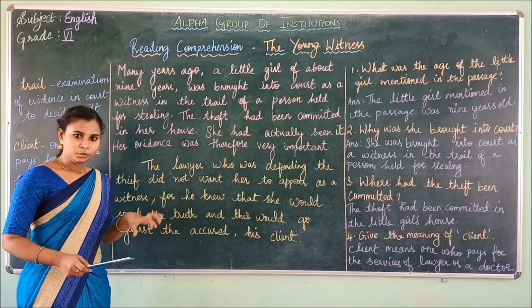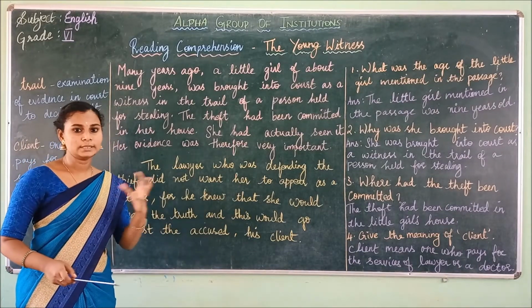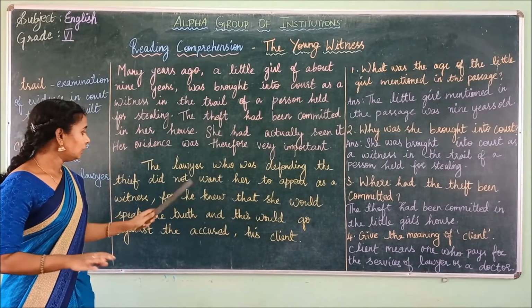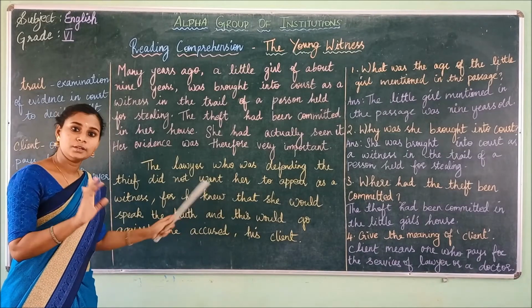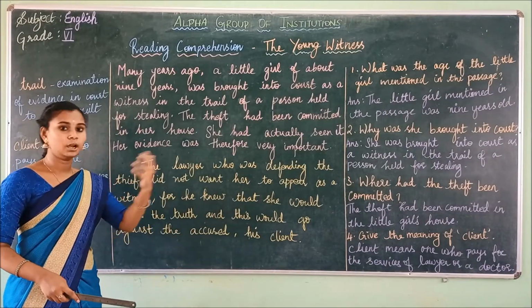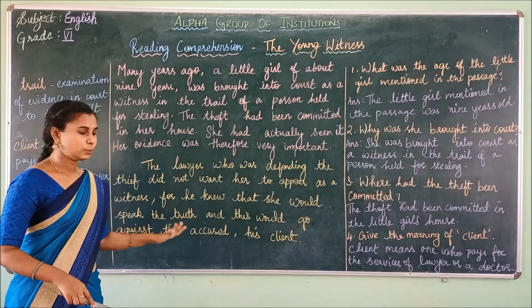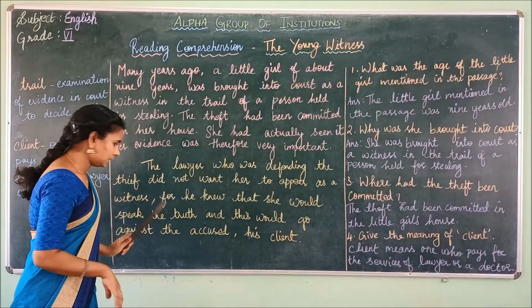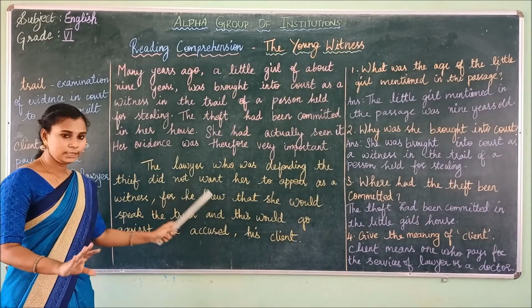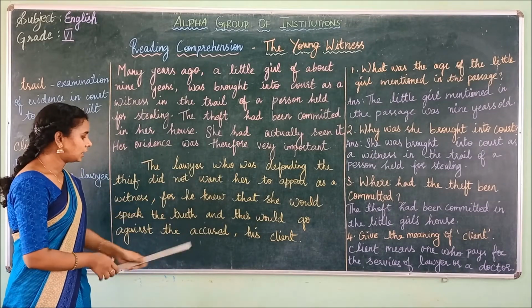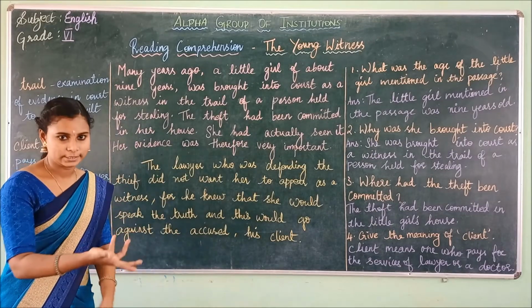So the lawyer who was defending the thief, who was supporting the thief, who is on the thief's side, did not want her to appear in the court because the lawyer knew that this girl would speak the truth. So that's why the lawyer did not want this girl to appear as a witness in the court, because he knew that she would speak the truth and this would go against the accused.